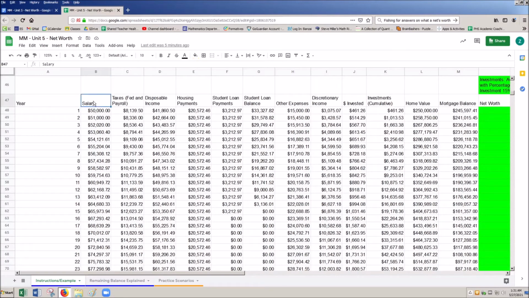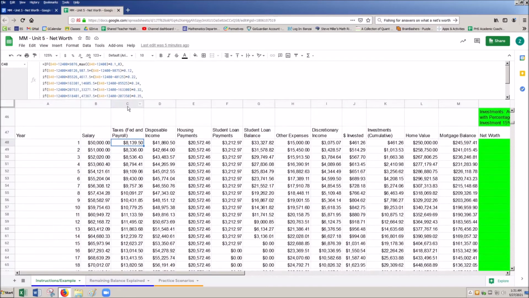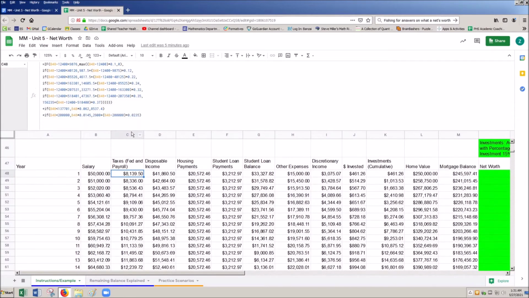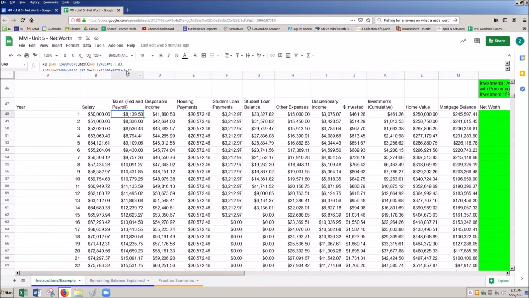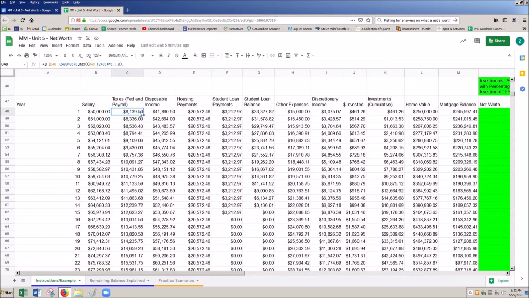It takes our salary and calculates the taxes. Again, this is one of the gnarliest formulas I've done, so if you want to check that out, there it is. But again, this is all calculated for you. I've tried to make this really easy to use. This is doing both federal and payroll taxes, which brings us to our disposable income. Then we have our housing payments and our student loan, and then we have our student loan balance.